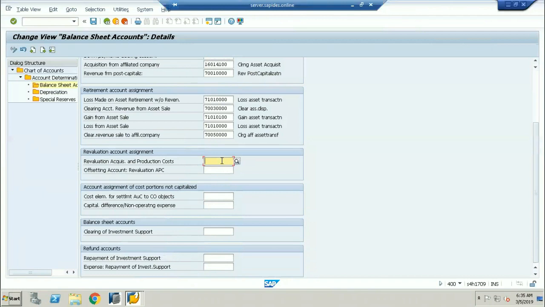Clear? Yeah. Okay, so this is the revaluation purpose of the asset postings or transactions. This is one issue pending from the asset accounting side that we are discussing here. Okay, next.